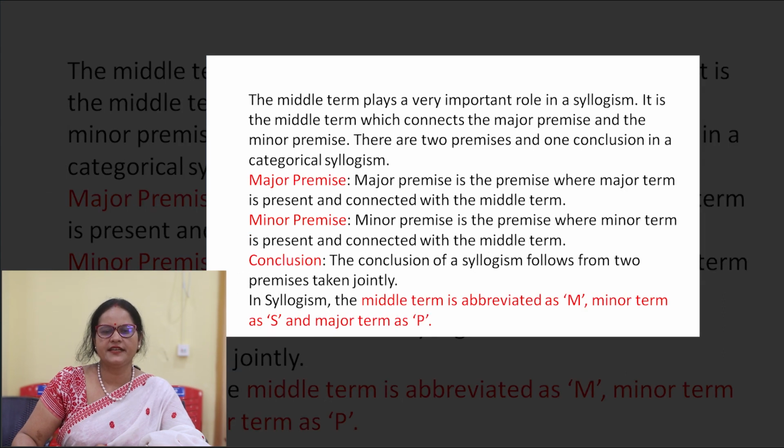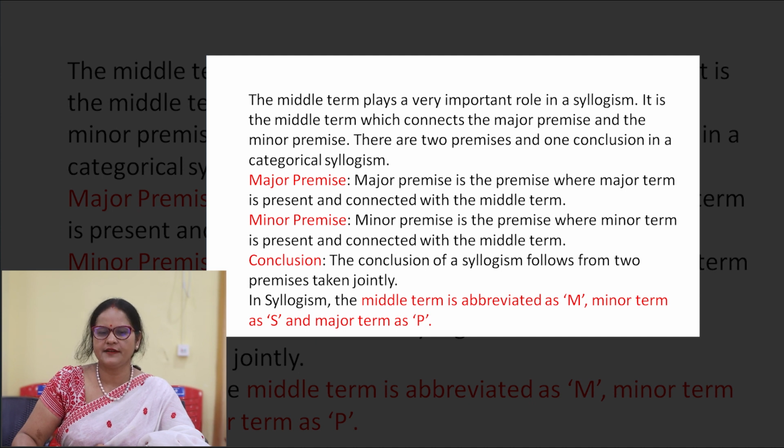The middle term plays a very important role in syllogism. It is the middle term which connects the major premise and the minor premise. There are two premises and one conclusion in a categorical syllogism. The two premises are the major premise and the minor premise, and the third one is the conclusion.